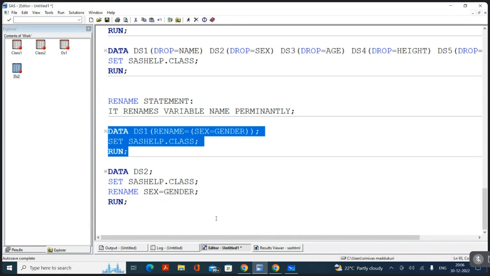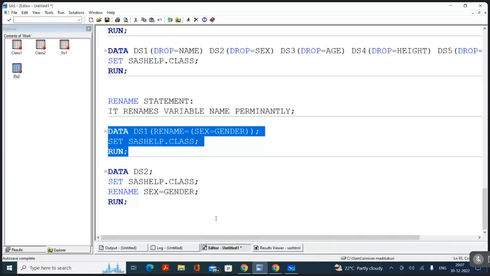Clear, everybody? Is this clear, everybody? Yes, sir. We'll continue the remaining statements in the next class. I think this is the last class for, yeah, yes, Nikhil.